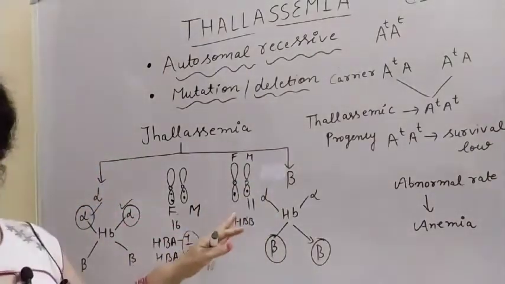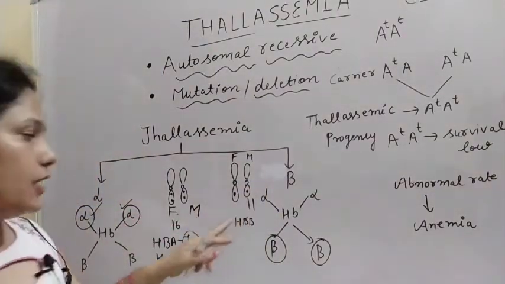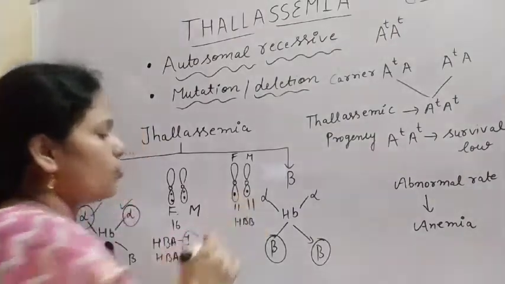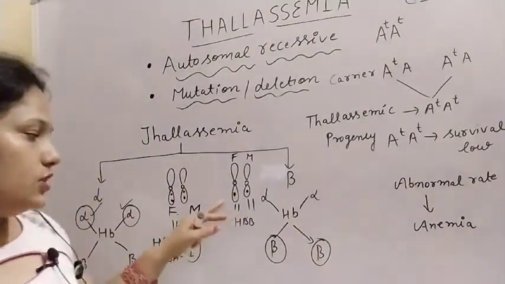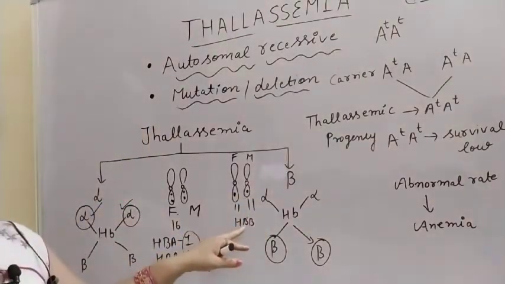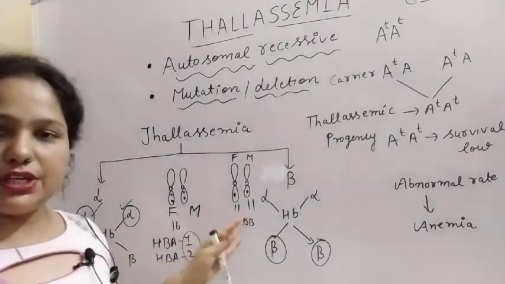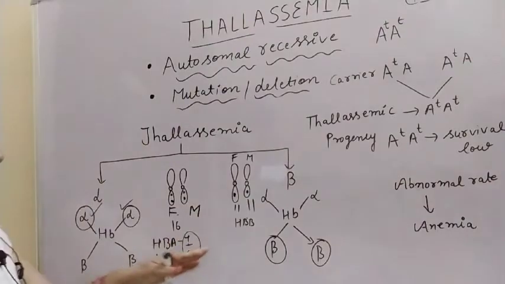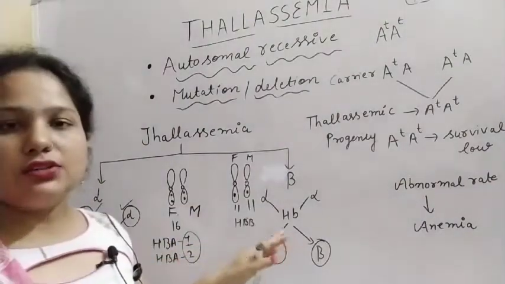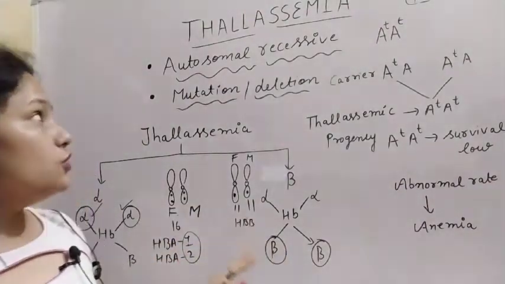If chromosome number 11 of father and chromosome number 11 of mother both have this defective gene, that is HBB, so if these two genes are absent, then what happens? Then there will be beta thalassemia. So I think you understood.